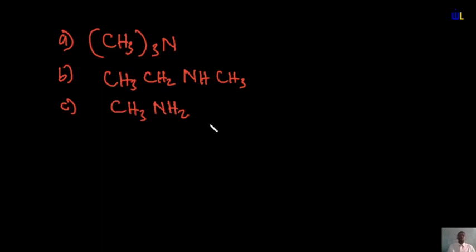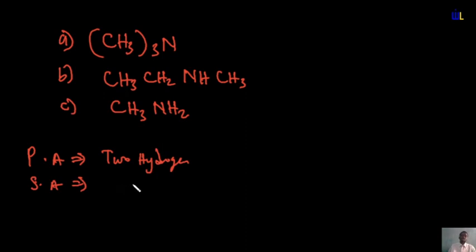Okay, so which one of them is primary, which one of them is secondary, which one of them is tertiary? It's very simple. As I said, if it is primary amine, it has two hydrogen. Secondary amine, these are like a faster and easier way to identify it, has one hydrogen.